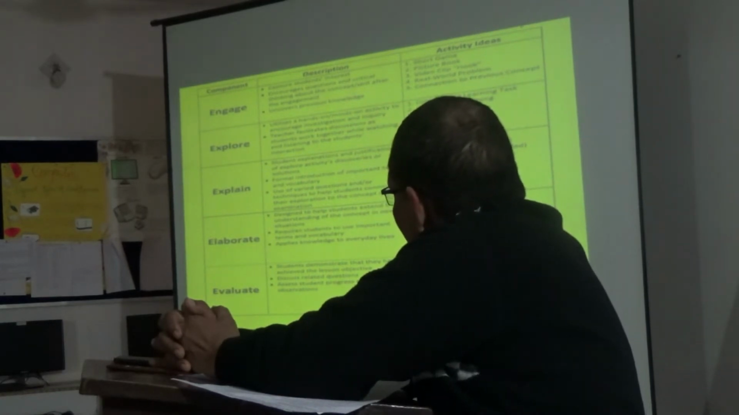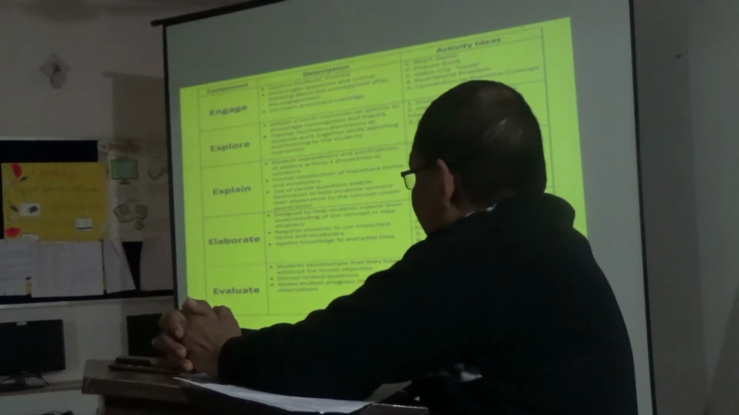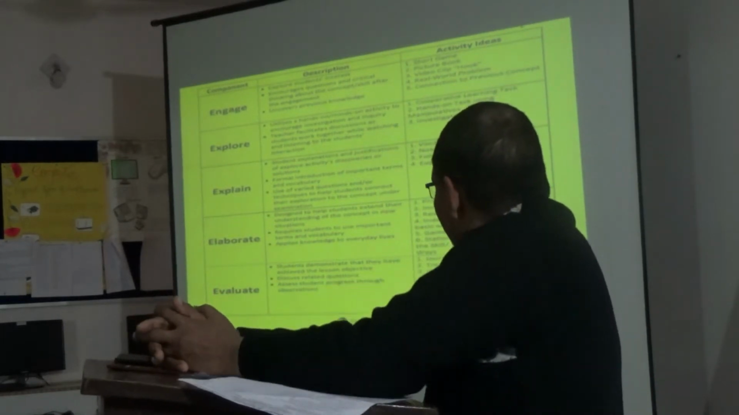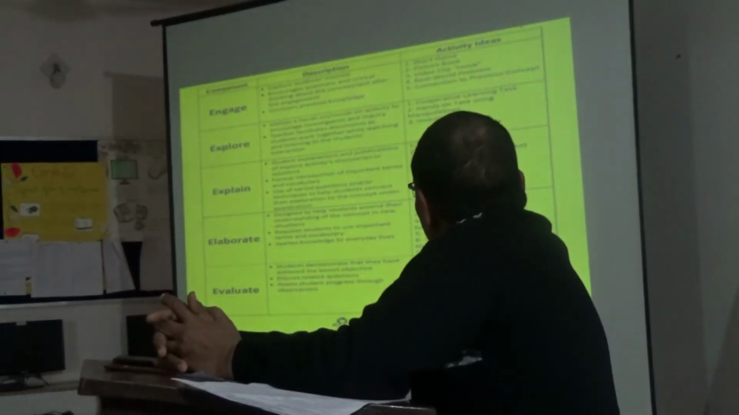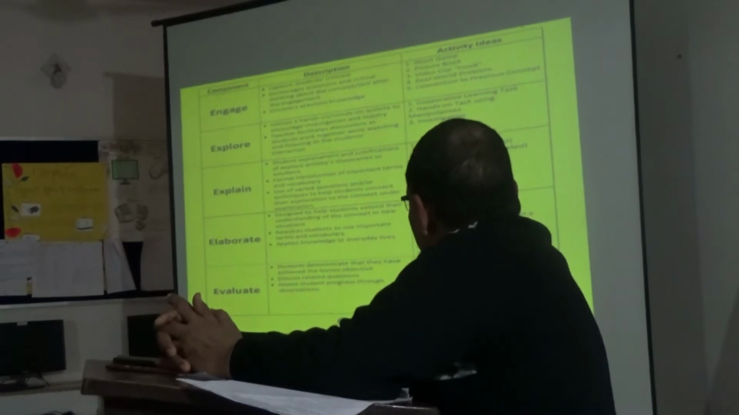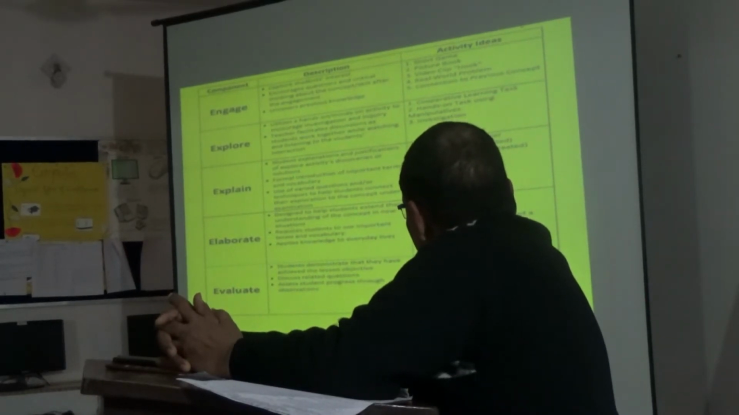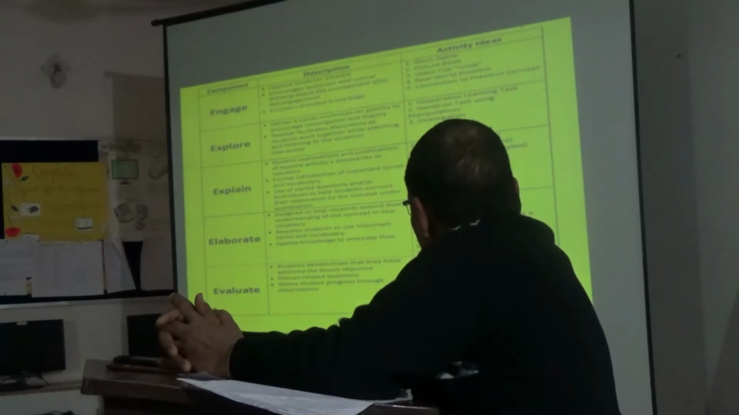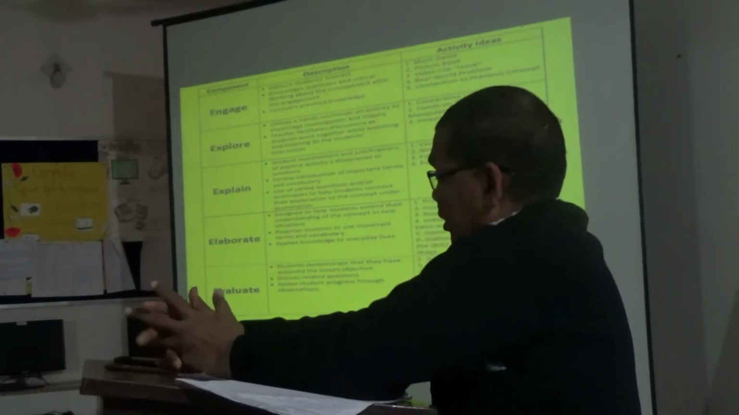Assess student progress through observations. Activity ideas for this are a journal task, traditional worksheet, quiz, exit ticket, problem-solving or critical thinking task. Should be there.